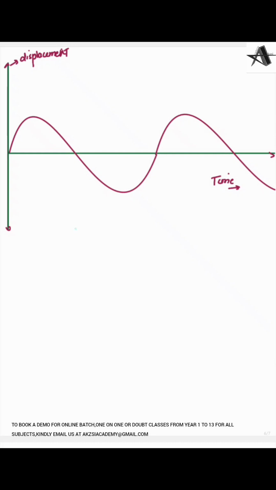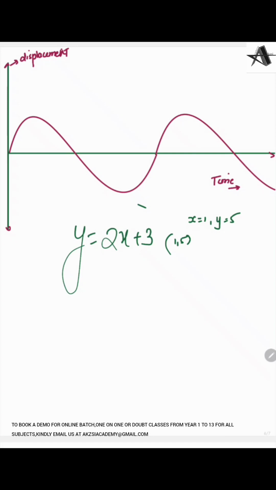Suppose my equation is y equals 2x plus 3. I will find all those coordinates that satisfy this equation. When I put x equals 1, y will be 5. So (1, 5) will be the first point that satisfies this equation. Similarly, on putting 2, I'll get y as 7. So (2, 7) will be the next point that satisfies this equation. One by one, I'll plot all the coordinates that satisfy this equation and join them together. In this case, this will be a straight line.